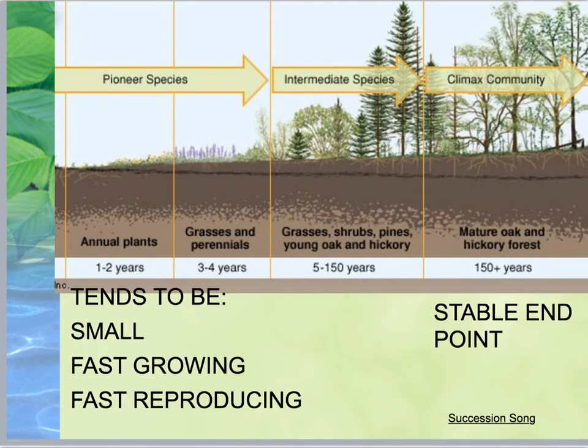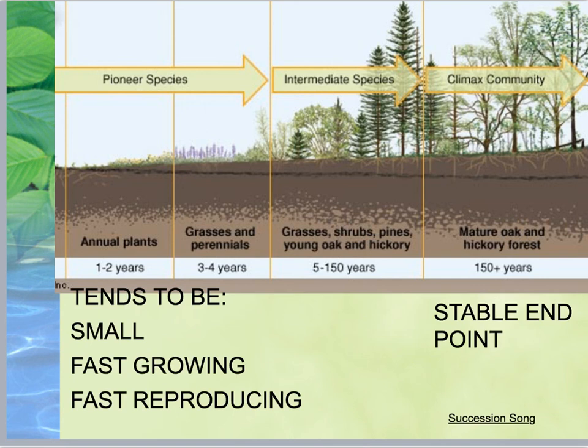This is a picture of secondary succession because we already have plants and some soil. The first type of pioneer species you might get will be called annual plants, which means they may die at the end of the summer season. Then you can get grasses and perennials. This is 3 to 4 years out. Perennials are plants that will come back year after year after year.